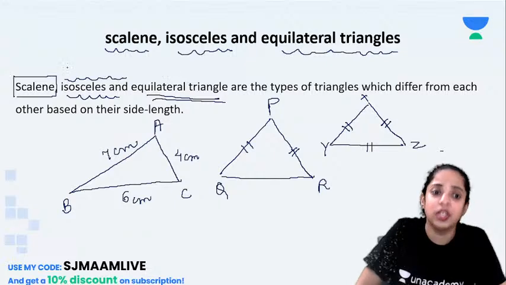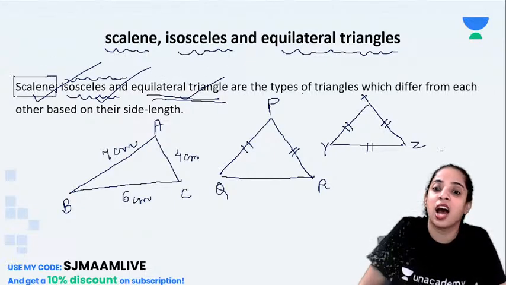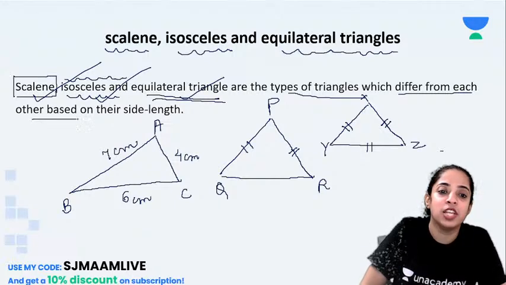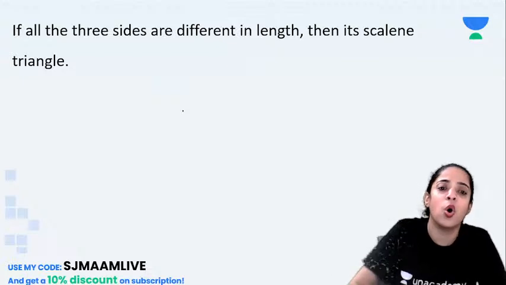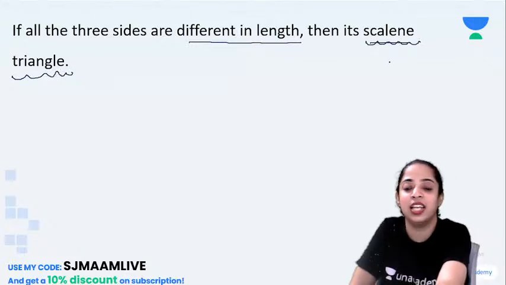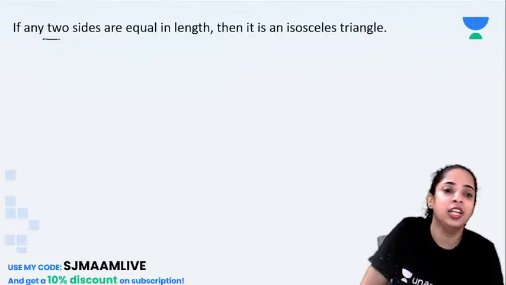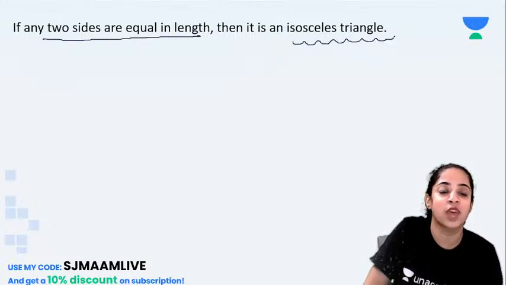So my dear children, scalene, isosceles and equilateral triangles are the types of triangles which differ from each other based on their side length. So if all the three sides are different in length, then it is a scalene triangle. I have just drawn the example and explained to you what a scalene triangle is. Then if any two sides are equal in length, then it is an isosceles triangle.